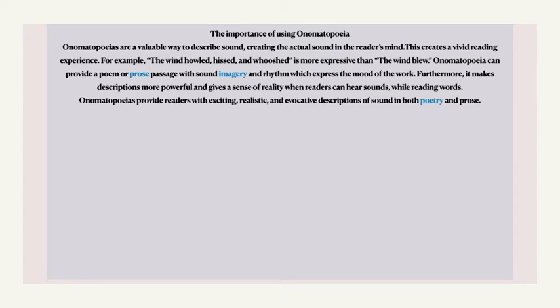Onomatopoeia can provide a poem or a prose passage with sound imagery and rhythm which express the mood of the work. Furthermore, it makes descriptions more powerful and gives a sense of reality when readers can hear sounds while reading words. Onomatopoeias provide readers with exciting, realistic, and evocative descriptions of sound in both poetry and prose.